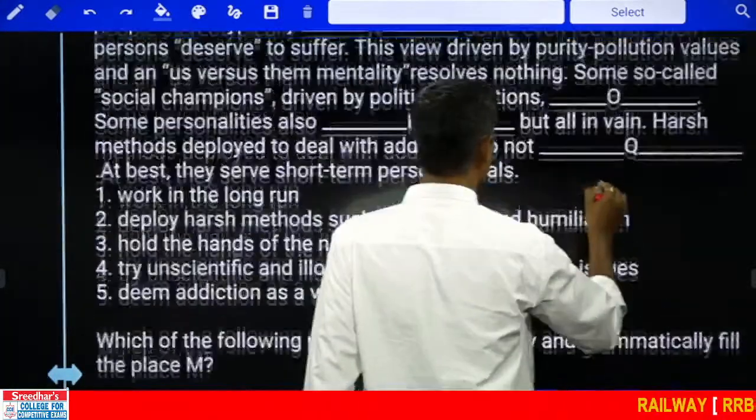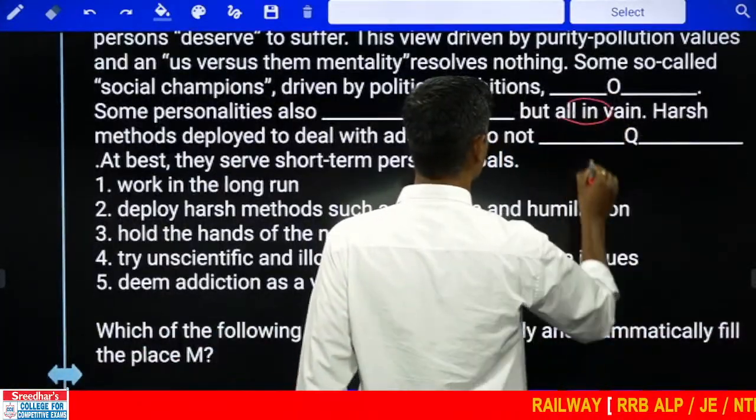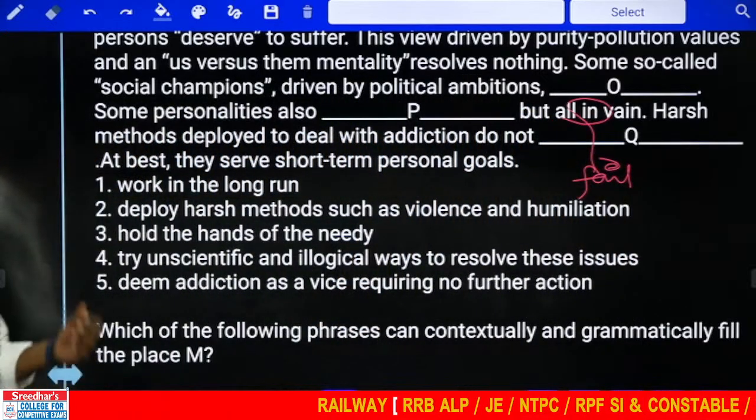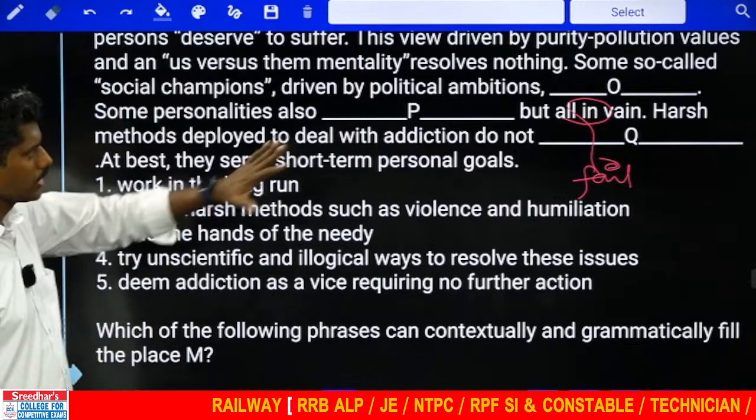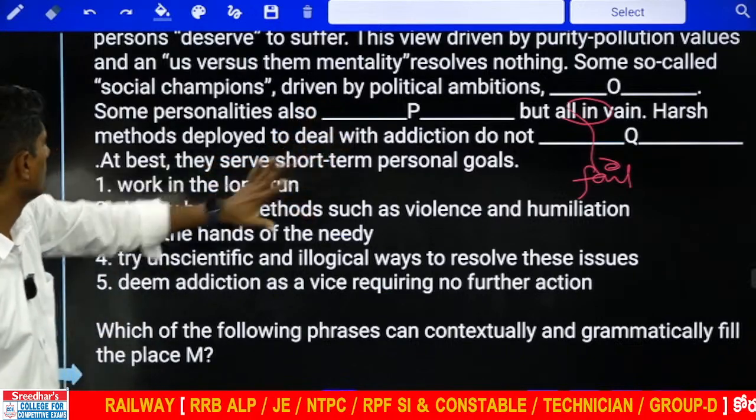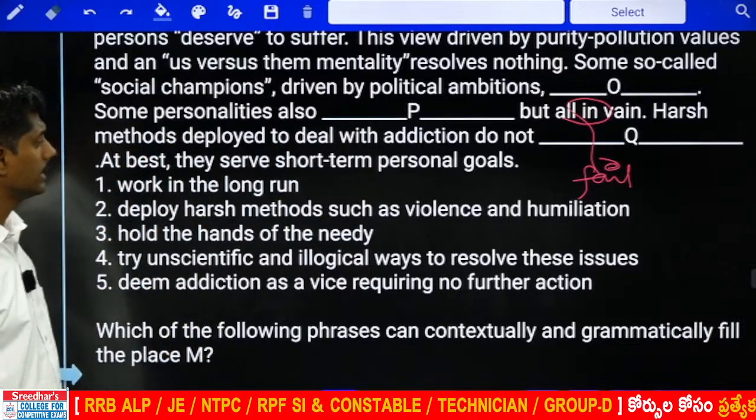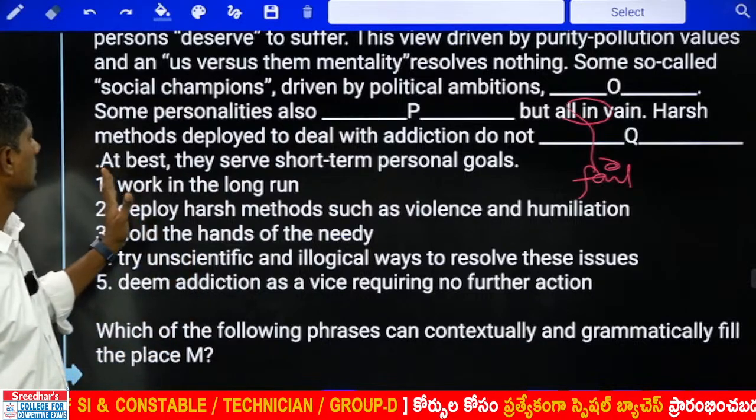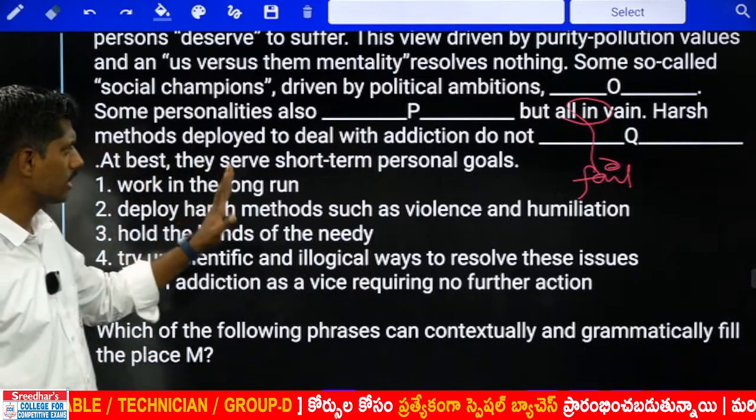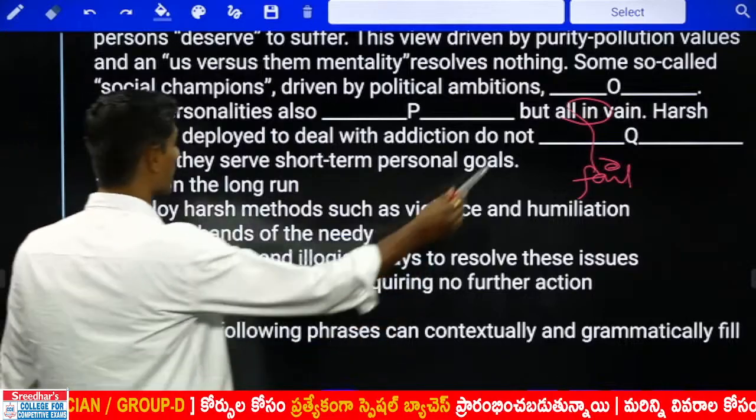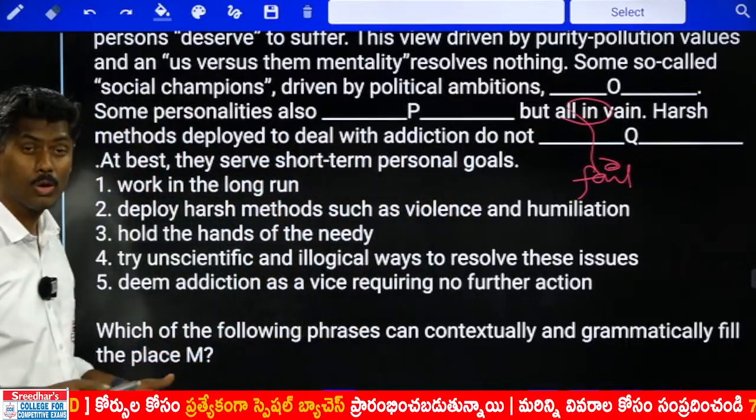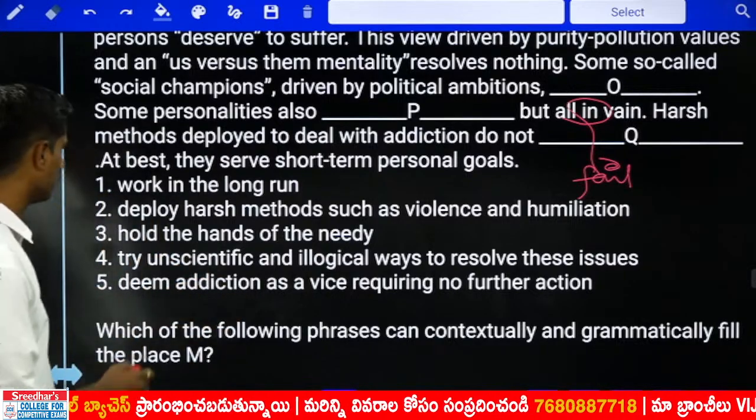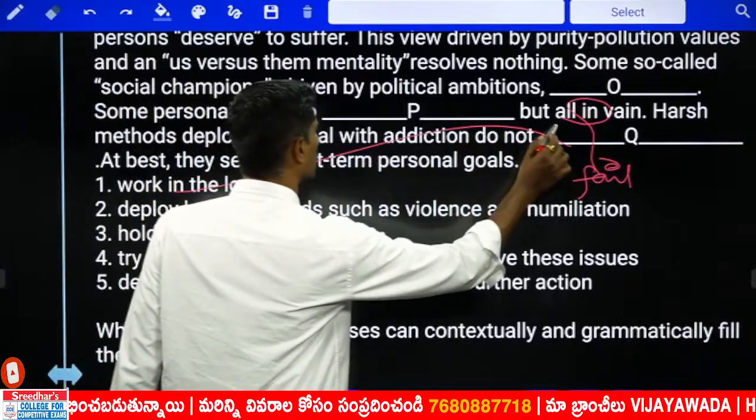All in vain means all fail. In vain means unsuccessful. I am keeping this also on hold. Let me check next. Harsh methods deployed to deal with addiction do not dash. They do not dash. At best, they serve short term. So, look at this. Harsh methods, whatever they are deploying with addiction, they do not dash. At best, they serve short term. Means they do not work in the long term.